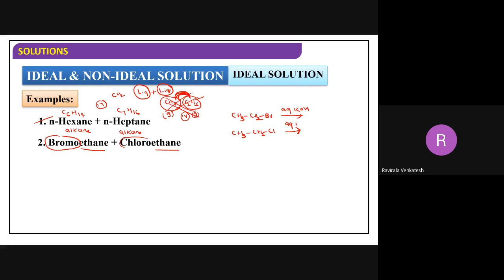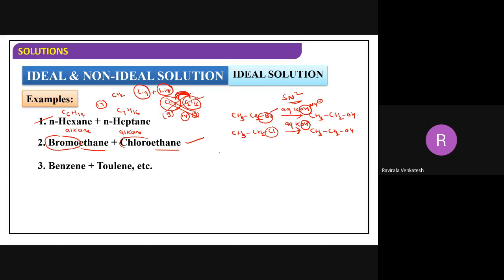If you add aqueous KOH, what is the product? Ethanol, CH3CH2OH. It is a nucleophilic substitution reaction, SN2 reaction, with aqueous KOH as the nucleophile. So you can take this as a very good example: bromoethane and chloroethane. These are liquids. Ethane is a gas, but chloroethane is not a gas.